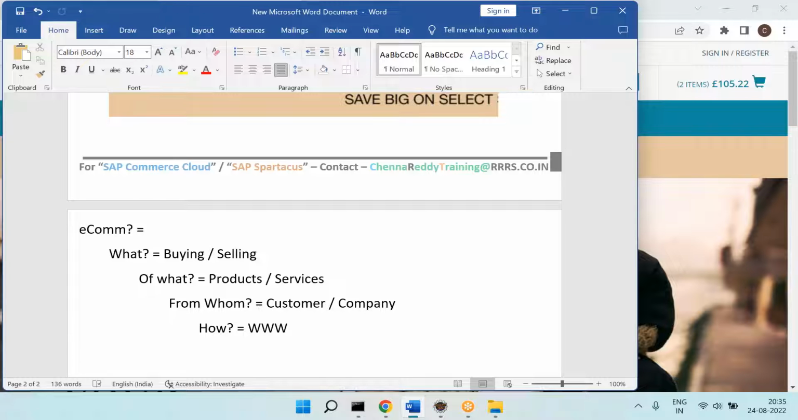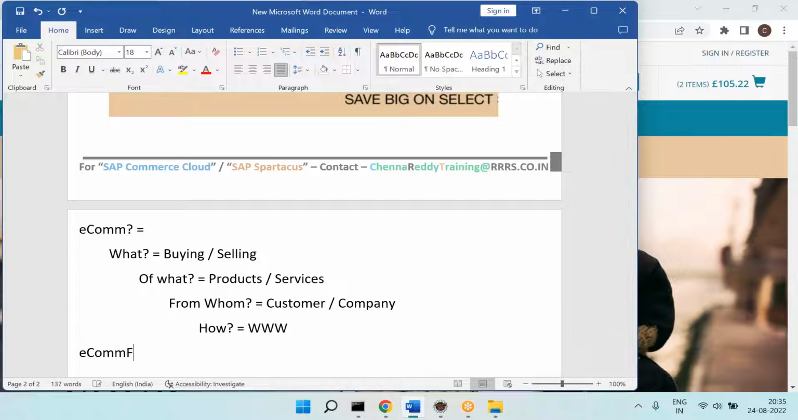Is it covering all the combinations? So the definition is covering all the combinations, right? Whatever you speak, this covers B2C, B2B, okay? Then products, services, and through internet is called e-commerce. So if anyone asks the question, what is e-commerce? Buying or selling product or services from company or from another customer over the internet is called e-commerce.